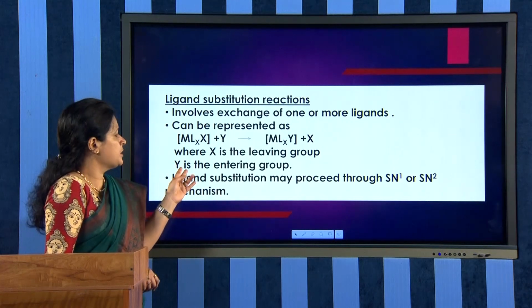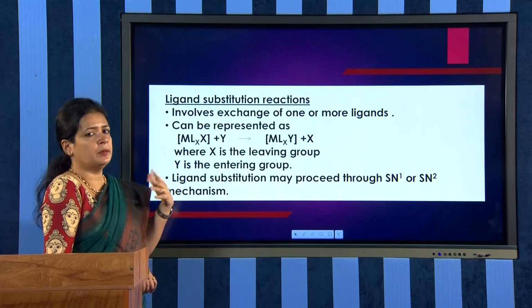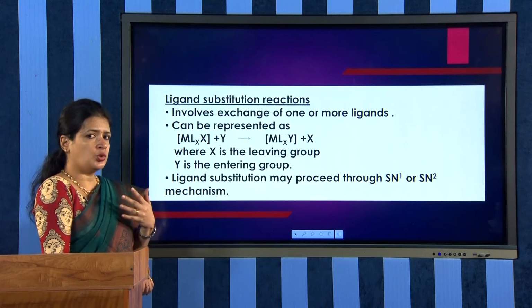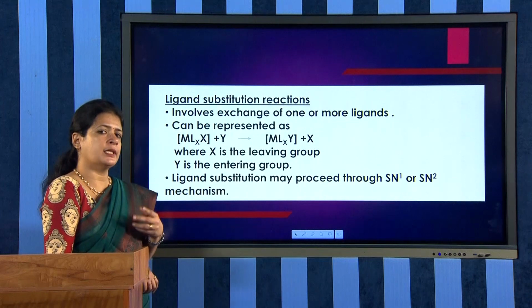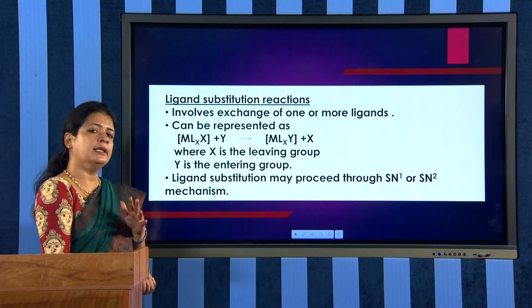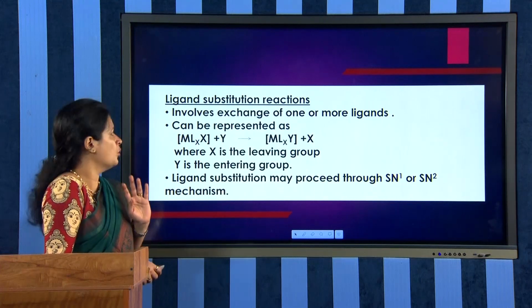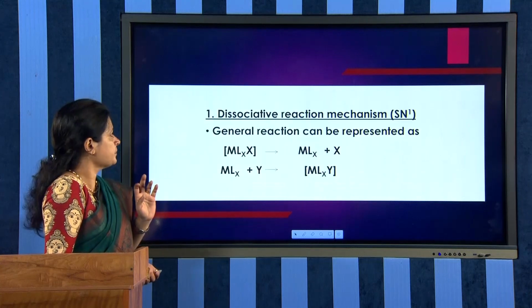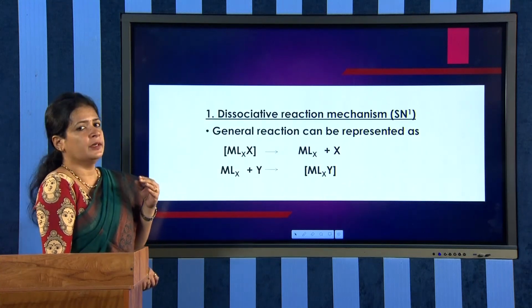And ligand substitution reactions may proceed through SN1 or SN2 mechanism. So, two types of mechanism are proposed, that is SN1 or SN2. So, ligand substitution reaction may proceed either by SN1 or by SN2 mechanism. So, this is the general representation of the reaction. So, we have to discuss first